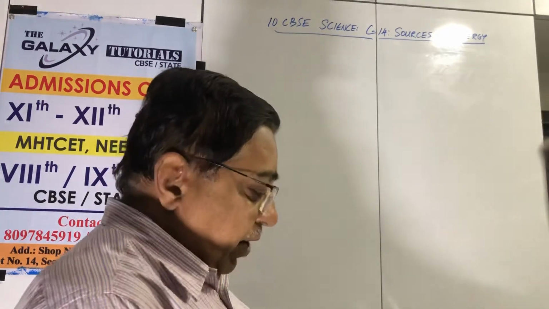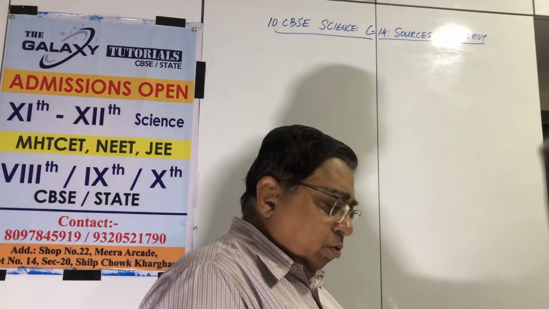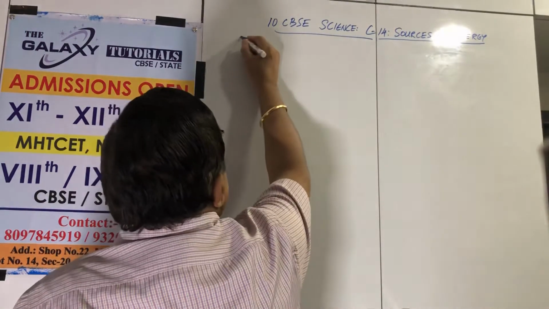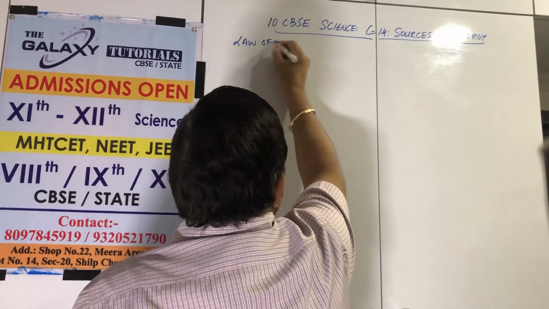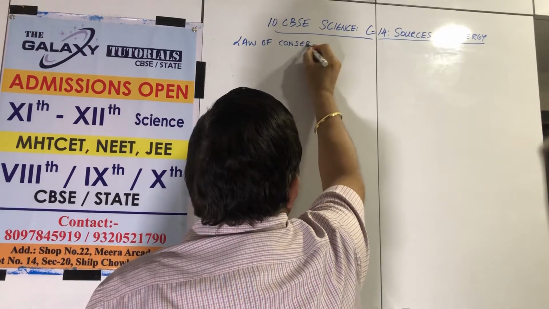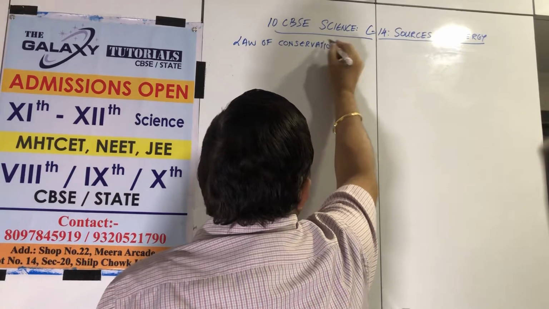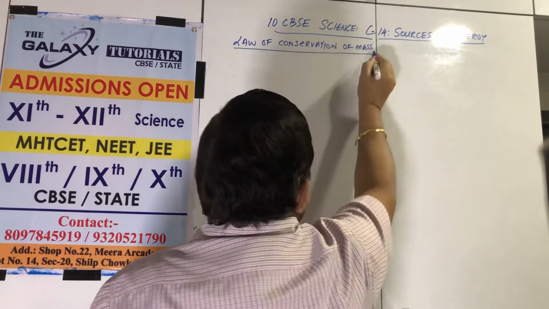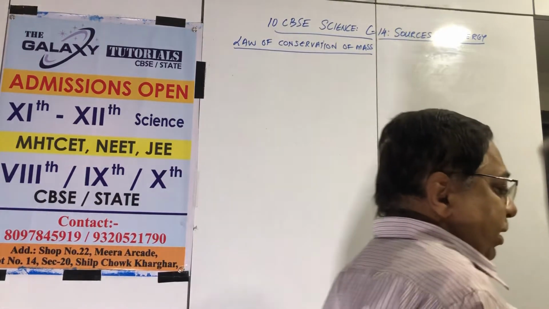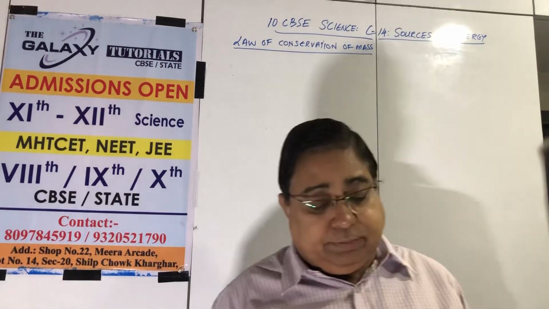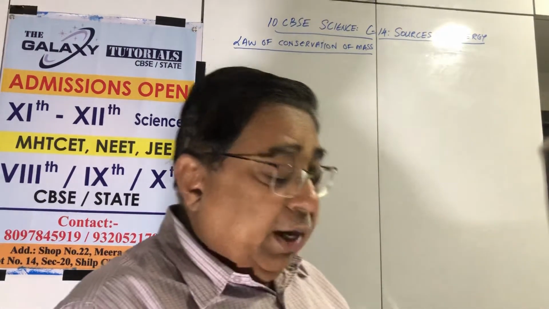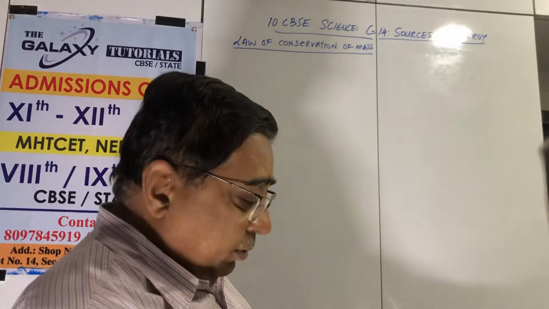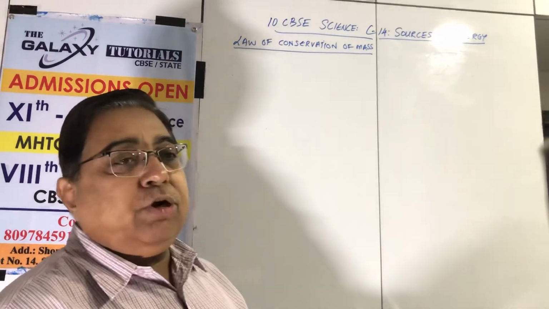The chapter is sources of energy. In ninth, we were told that energy can neither be created nor destroyed. We were taught the law of conservation of mass. Mass and energy are interconvertible. Mass cannot be destroyed, mass cannot be created, mass in the universe always remains constant. So the total energy in a physical or chemical process is conserved. Energy does not disappear anywhere.